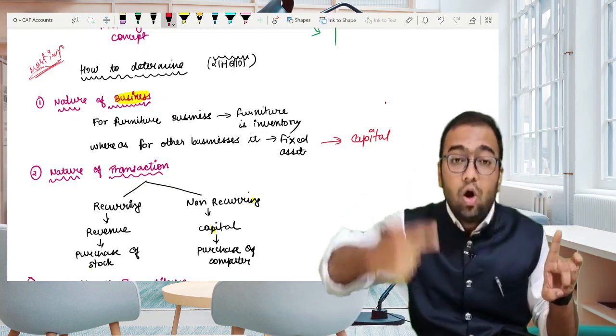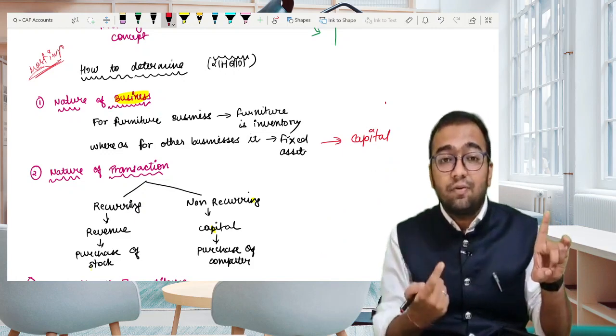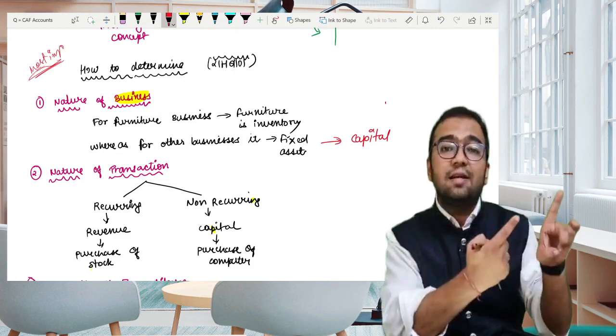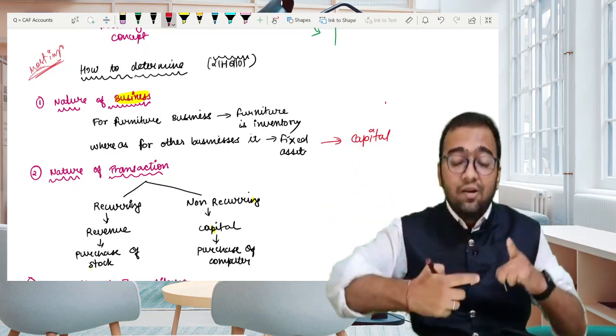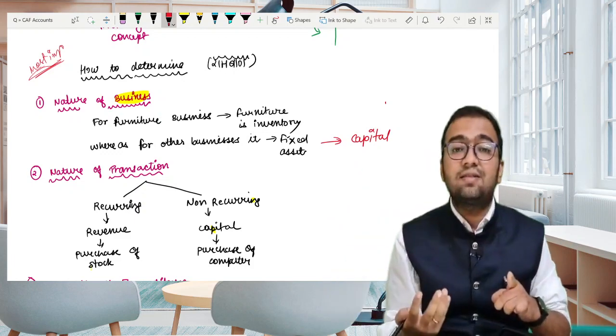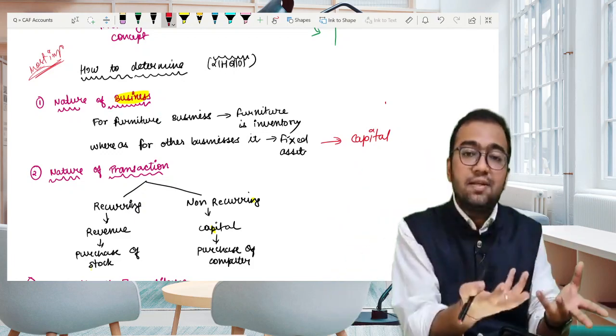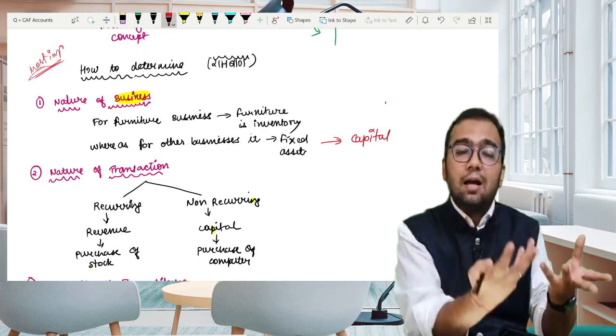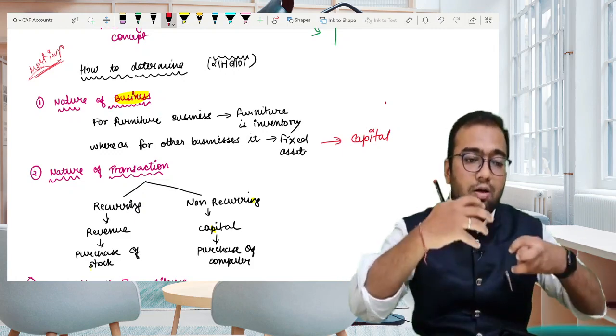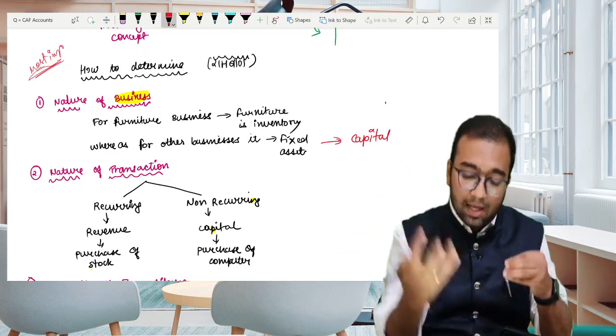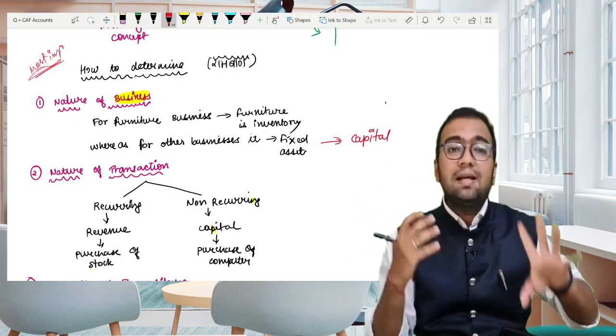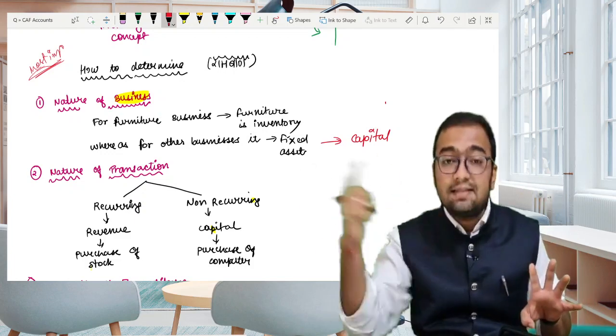As we are not into the business of furniture, we are into the business of stationery, that is pen, pencil, rubber, and we are acquiring the fixed asset for our business purpose, for increasing our business capacity, or for some help in business. So it would be classified as fixed asset, that is capital.